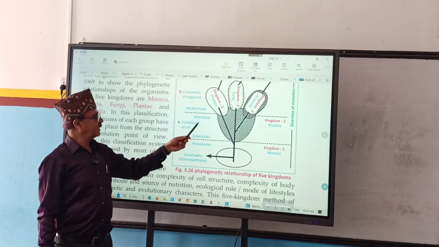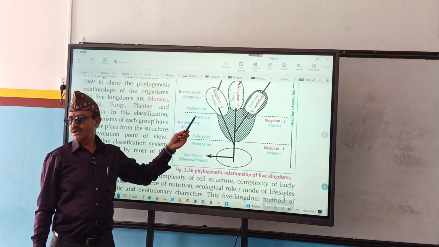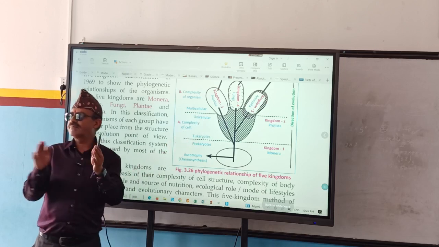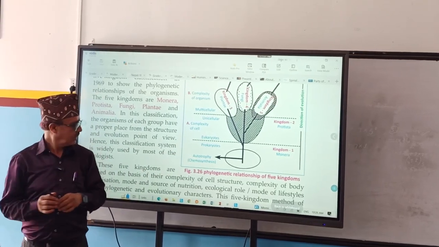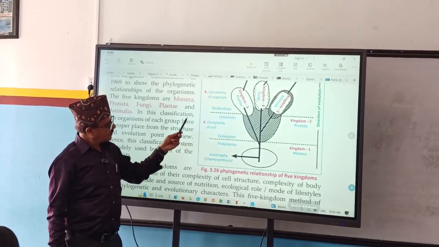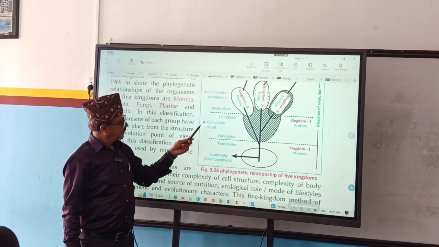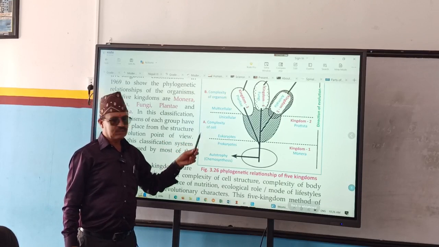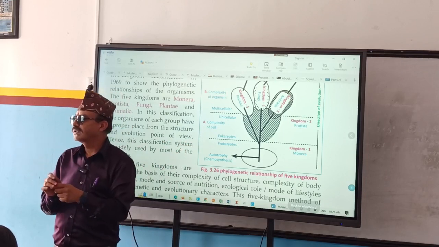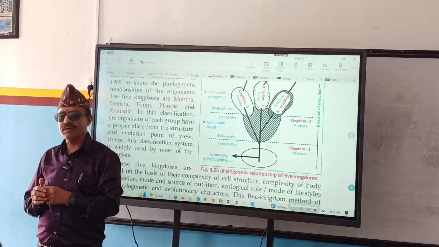Means some organisms are unicellular, some are multicellular, so he kept them in different groups. Again, he classified according to complexity of cell. Means some cells are well developed, some are poorly developed.